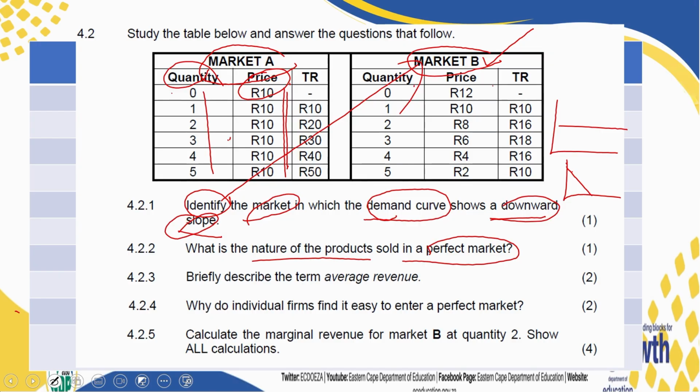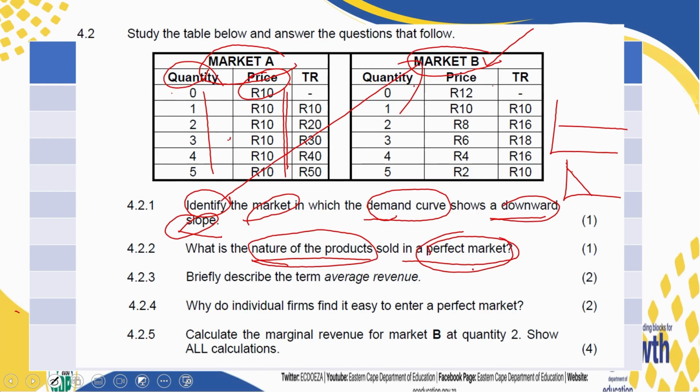You are not going to tell us about maize. You are not going to tell us about agricultural products. You are not going to tell us about mining products, gold. You are not going to tell us about tomatoes or potatoes. We are looking for the nature of product for perfect markets. In other words, we want to know, is it homogeneous? Is it heterogeneous? Is it unique? So what is the nature of product here?